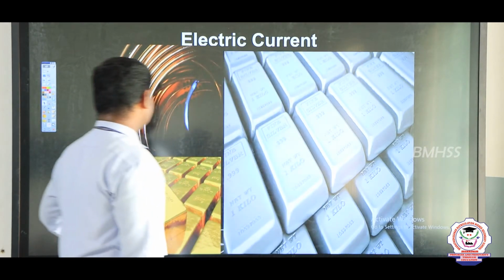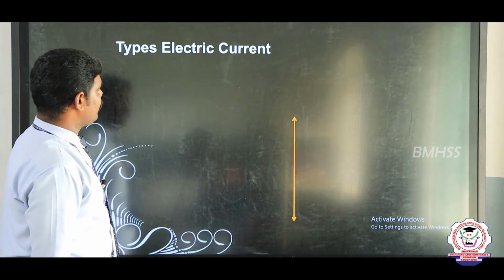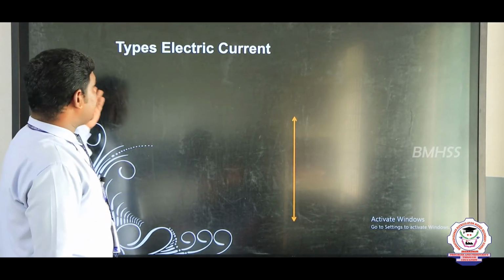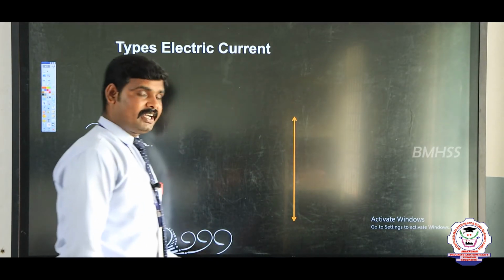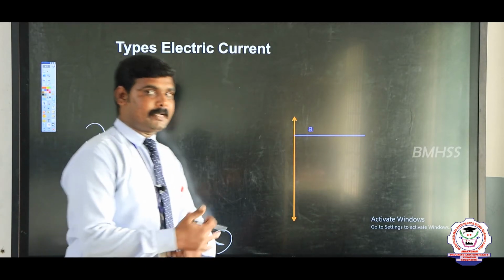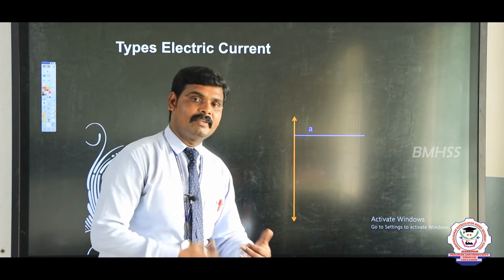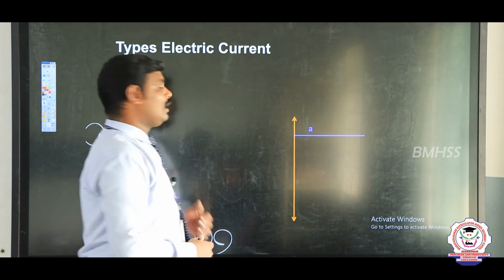Next, types of electric current. We have different types of electric current. Current can vary with respect to time.